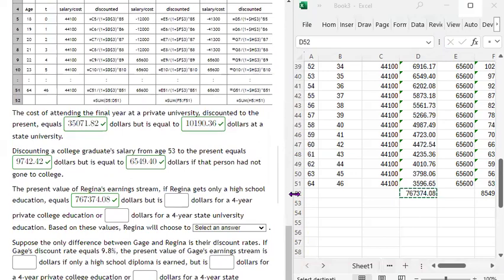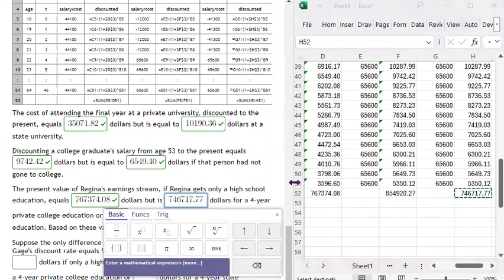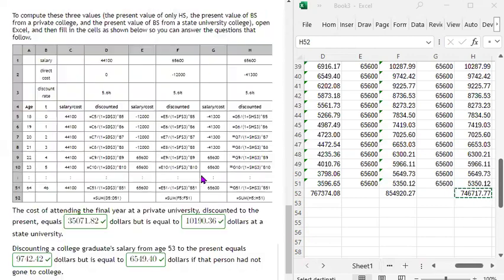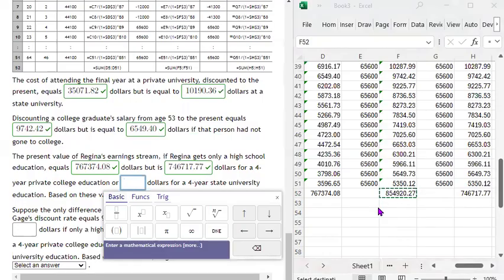If the person goes to a private college, the value of that stream, that includes the cost of going to college, is $746,717.77. But is $854,920.27 if that person goes to a 4-year state university.